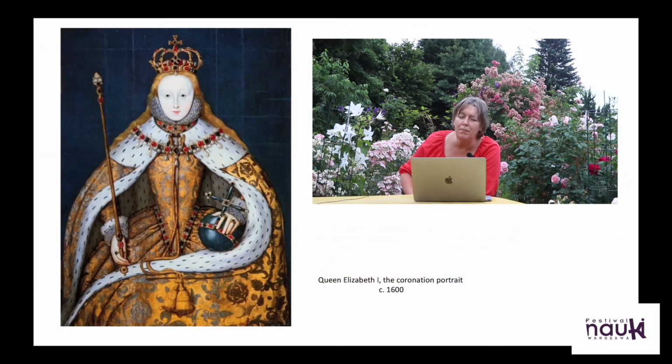The next important monarch, we're not going to talk about all of them because, well, not all of them liked art. For example, the older daughter of Henry VIII, Queen Mary, called Bloody Mary, didn't care much for painting, but her sister Elizabeth, who reigned as Elizabeth I, was all about the body politic. She was all about the royal representation and the way that art, and especially painting and poetry, were supposed to strengthen the power of the monarch.